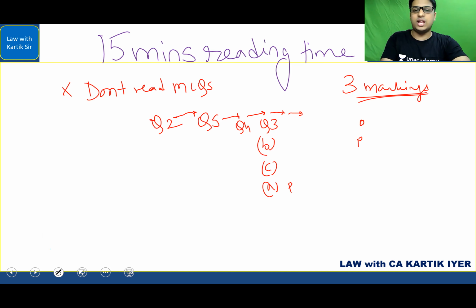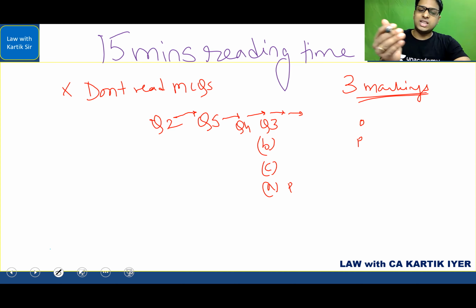Now before attending the MCQ, you are bound to read the MCQs once again. Or after reading the entire paper, now read the MCQs part. That is also fine, but keep the MCQ reading pending, because in any case, before answering that MCQ, you are going to read that MCQ once again. So why waste that reading time and not invest that reading time in reading your main questions?